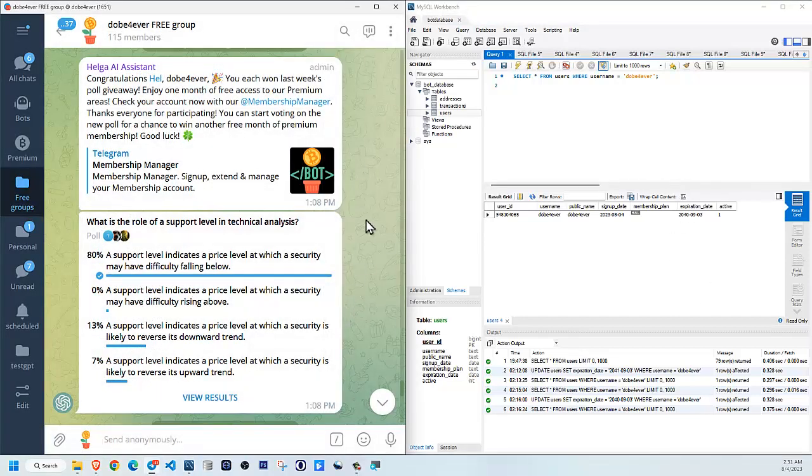And then it will use their Telegram IDs to construct this message, using their ID to mention them so that the winners get notified when this message is sent. However, the bot doesn't show the ID publicly. It uses the user's public name. The users can then click here, go to the membership manager, click on my account,